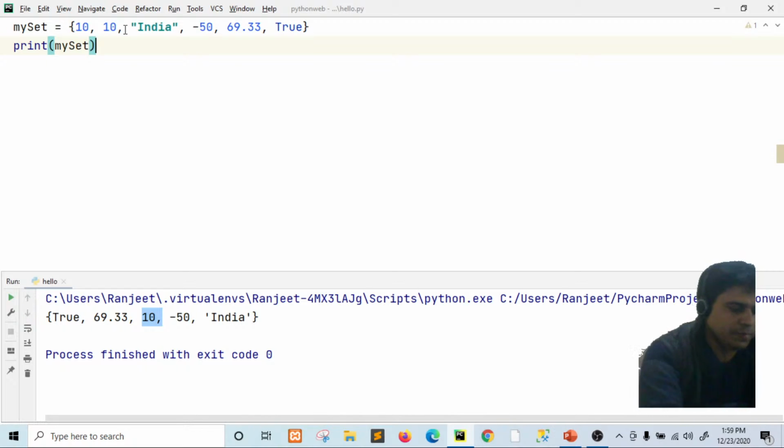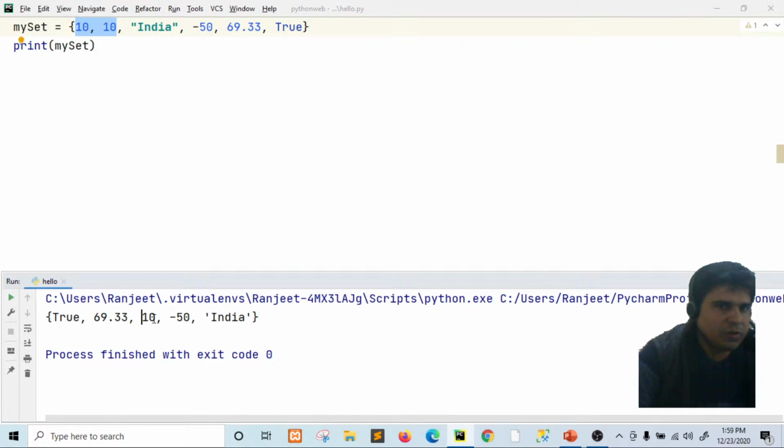If we run this, now you can see only a single 10 is present in the set, although we inserted 10 two times. That's why we can say sets contain unique values or items.